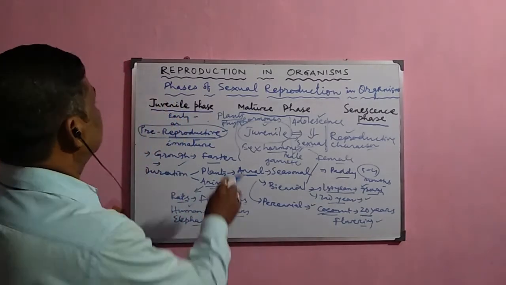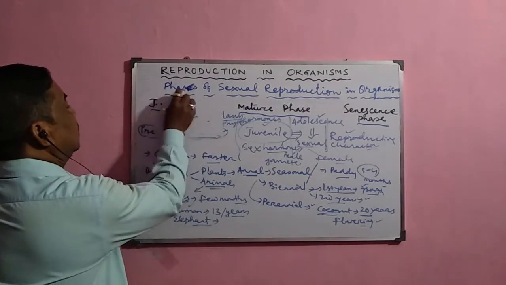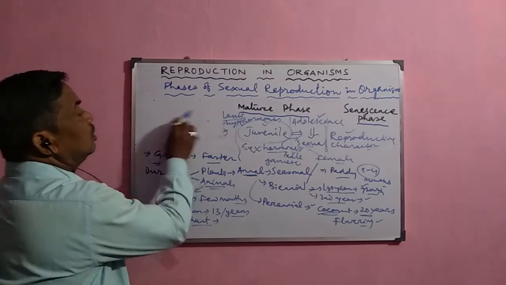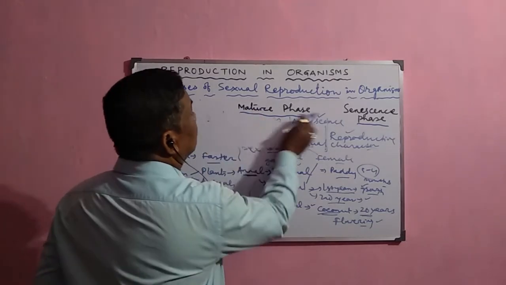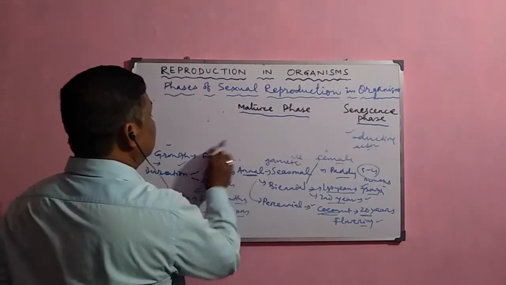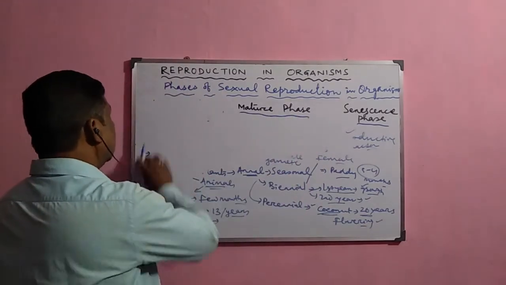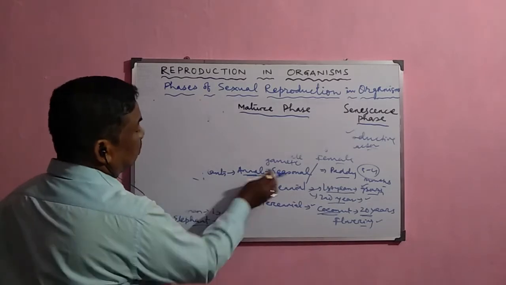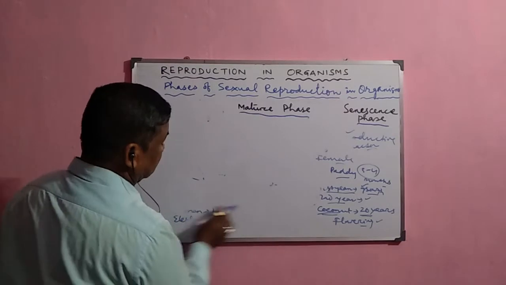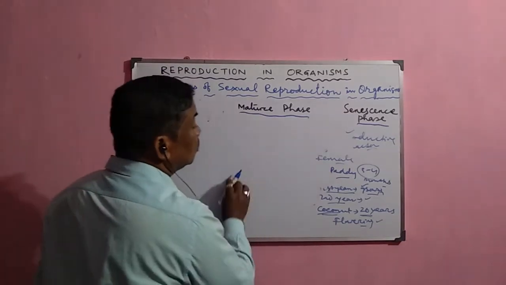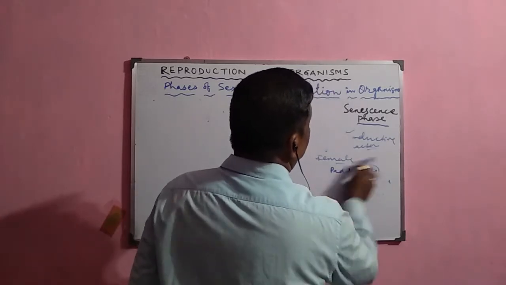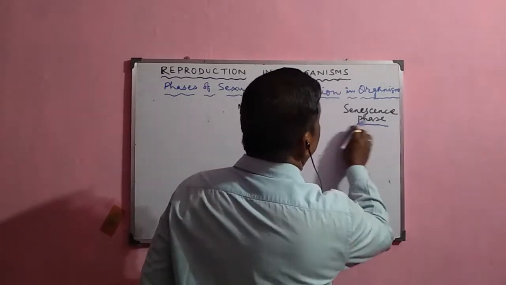So after this juvenile phase, the next phase is called the mature phase, or it is also called the reproductive phase. During this reproductive phase, the organisms which were in the juvenile phase become sexually mature due to the secretion of certain hormones called the sex hormones in the case of animals.